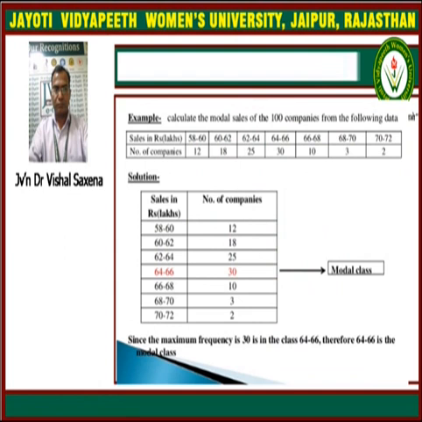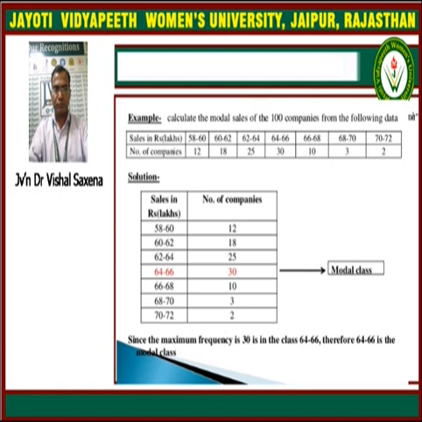So now one example is given here to understand how we can find the mod. In this question we are given sales and the number of companies. Sales are given in class interval form, while the number of companies are given as 12, 18, 25 and so on.